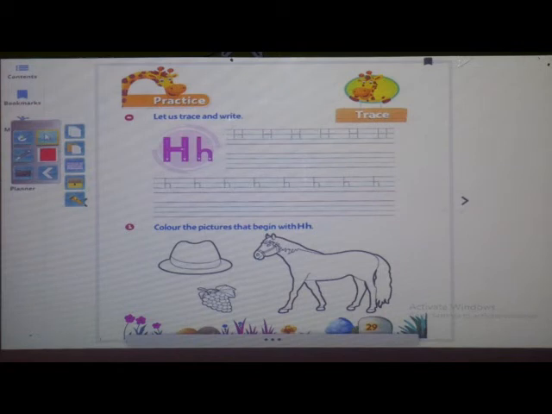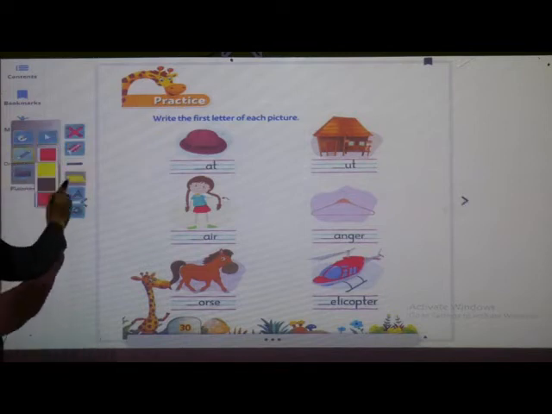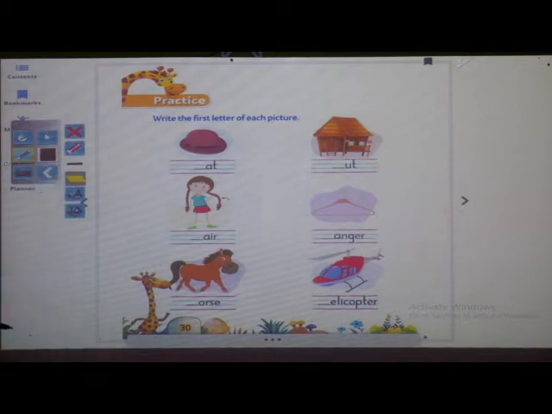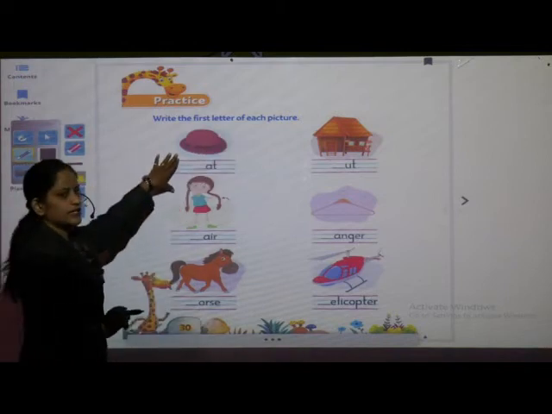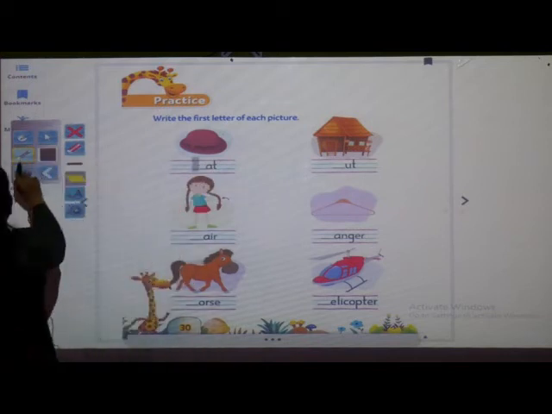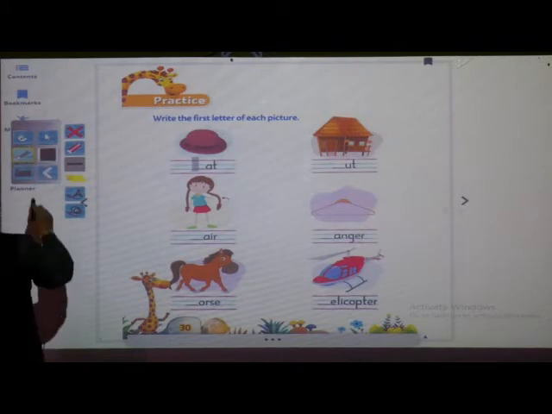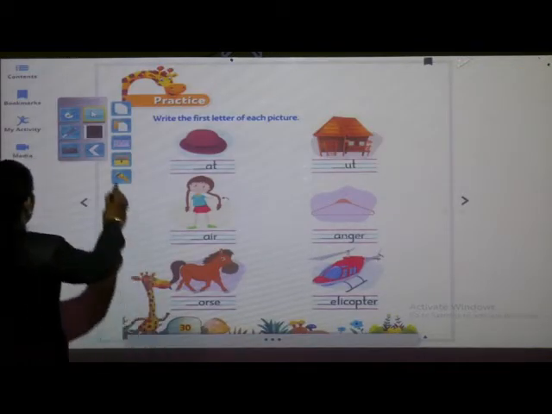Turn the page. Now you have to open the next page, page number 30, and we have to solve this. We have to write the first letter of each picture. Which picture is this? It is a hat. So here you have to write capital letter H. You have to write capital letter H.